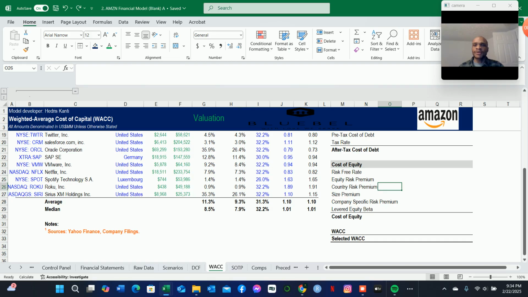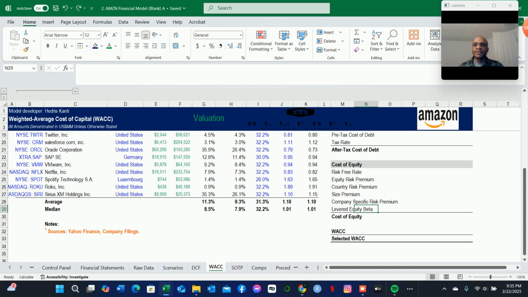So we're going to be bringing that here because the cost of equity is determined using the capital asset pricing model, or we can call it the security market line, where we take into account the beta of the stock, the equity risk premium, and the risk-free rate. We can then also add other risks such as the country risk, the size premium, and the company-specific risk premium. So we have all of those in place in determining the cost of equity.